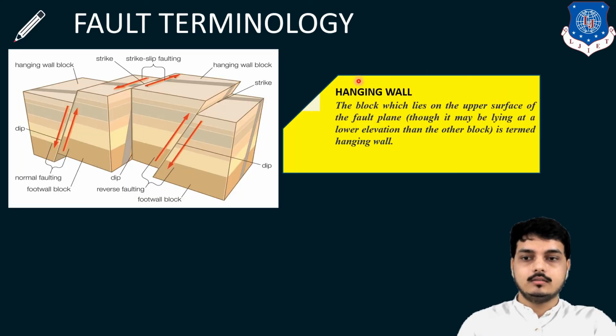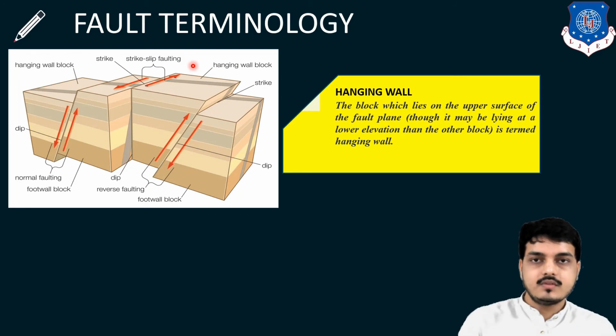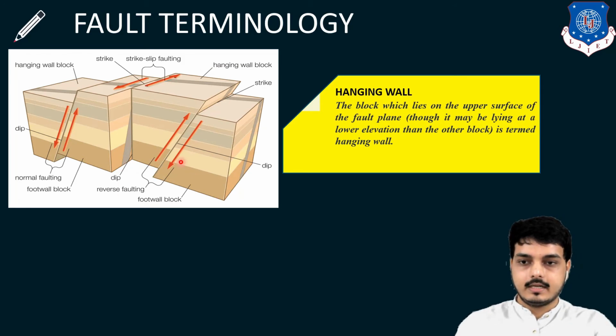Now what is hanging wall? So look here, this portion which has been moved upward is a hanging wall, and the portion which is downward here at the bottom is known as footwall block. So the top portion is known as hanging wall block and bottom portion is known as footwall block. Now this may be at the lower side also.